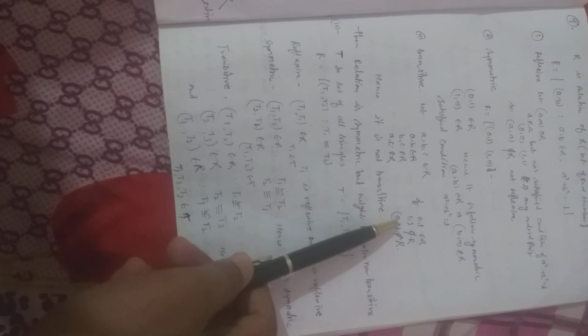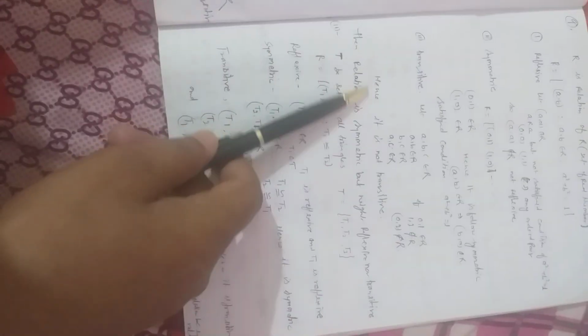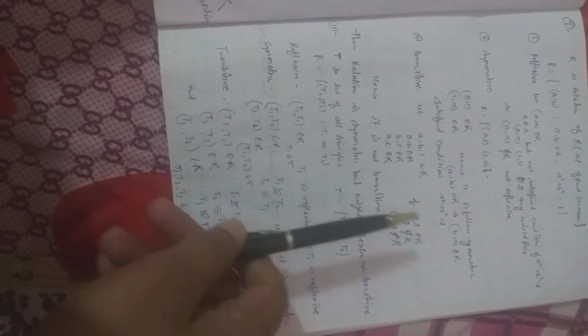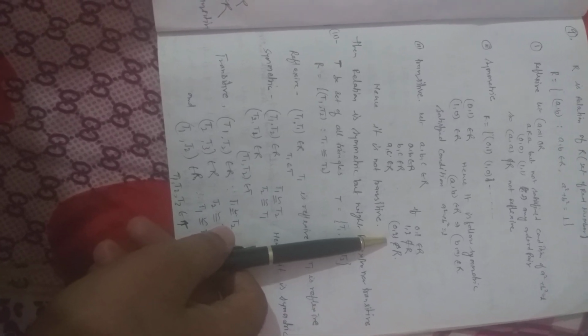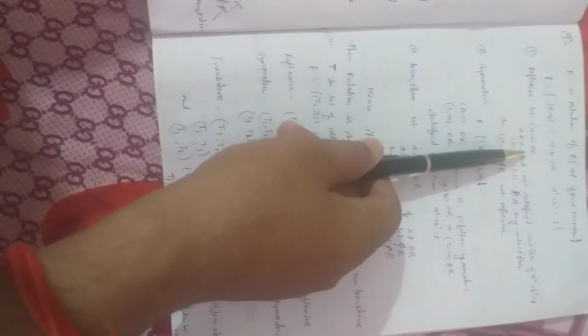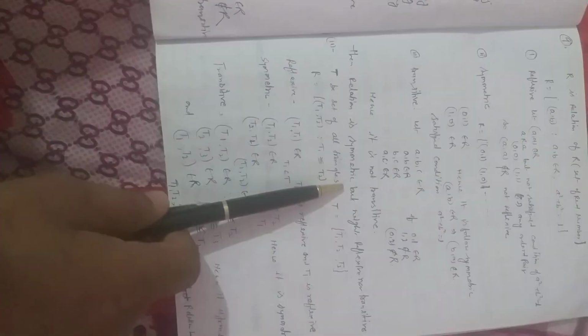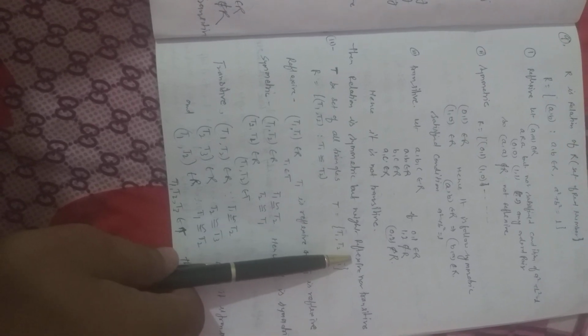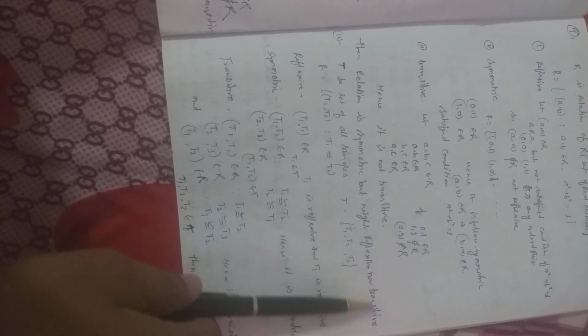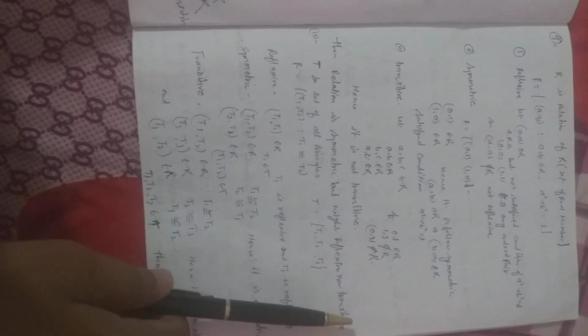So (1, 2) does not belong to the relation, and (0, 2) also does not belong to the relation, hence it is not transitive. So in question number 9, the relation is symmetric but neither reflexive nor transitive, hence proved.